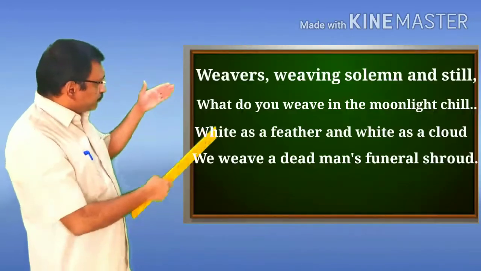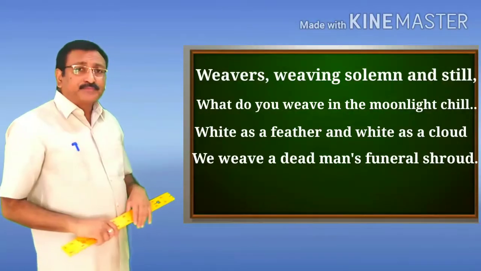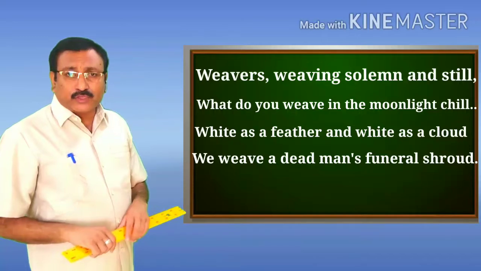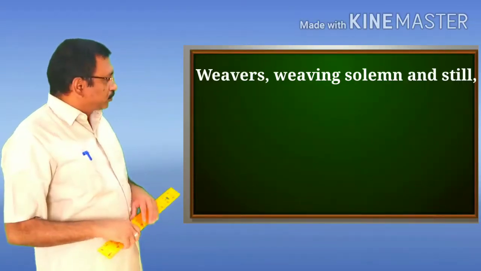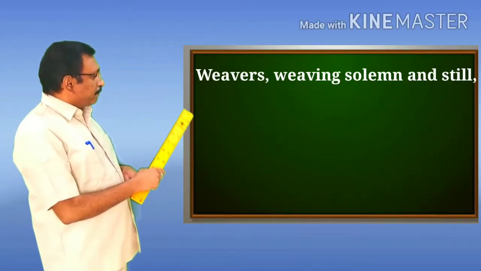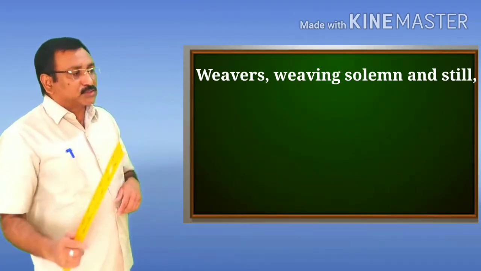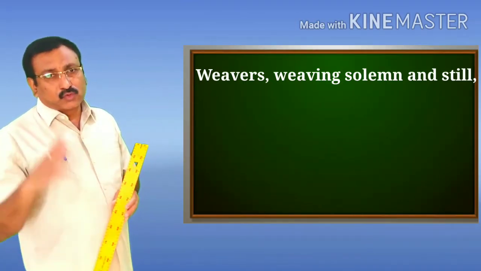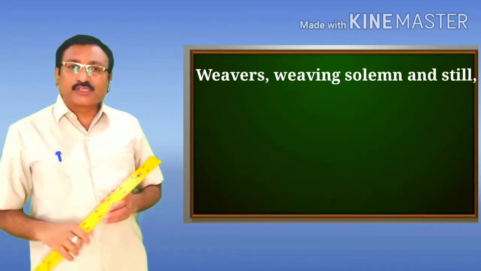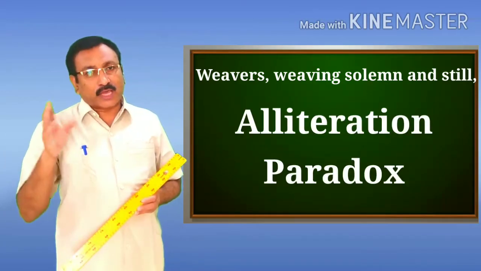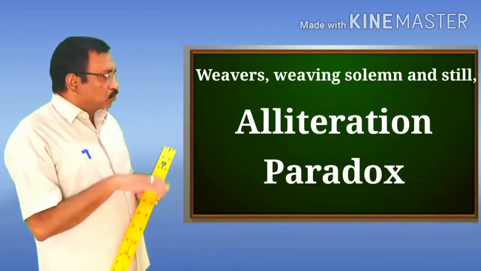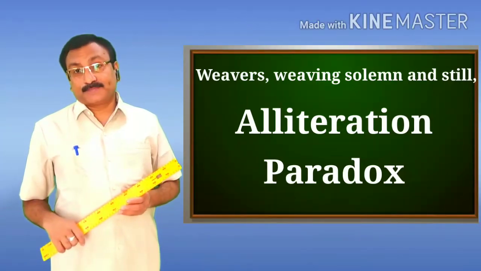Now let us come to the third stanza. In the third stanza also we have figures of speech. I read the first line: "Weavers weaving, solemn and still." So this line is an example of alliteration and also paradox.